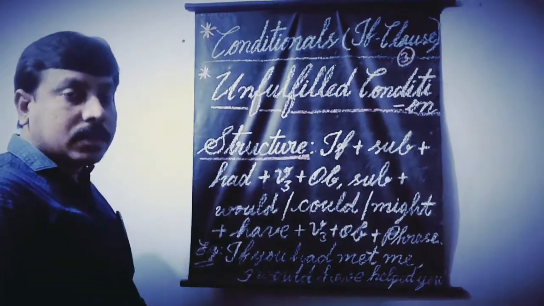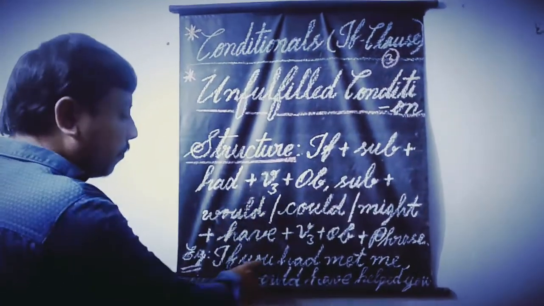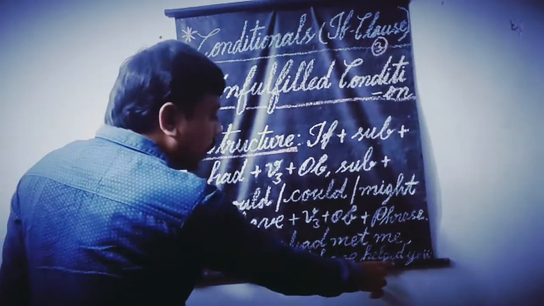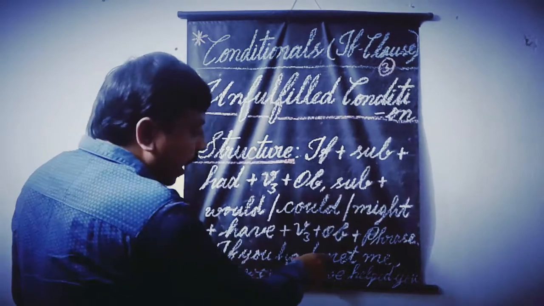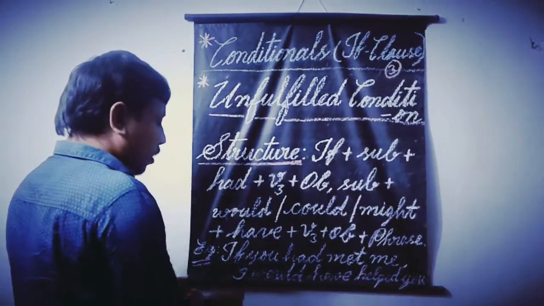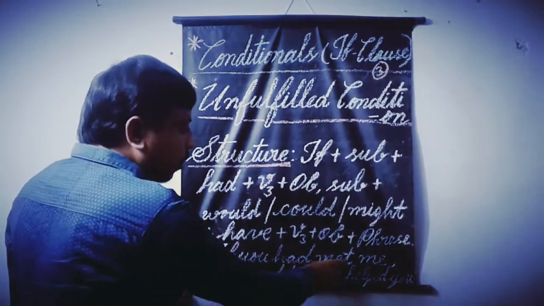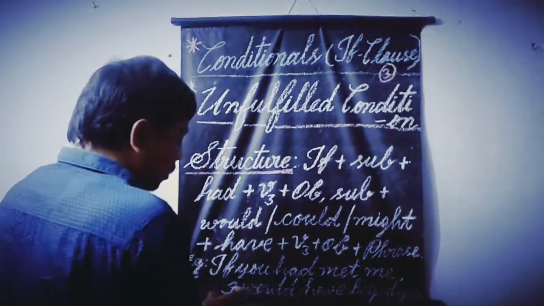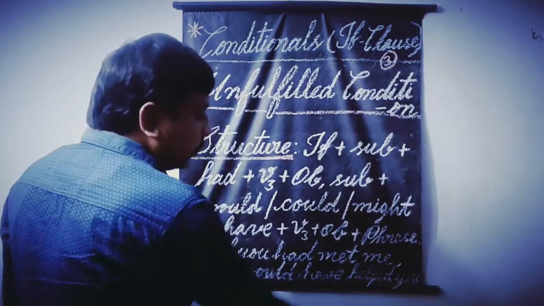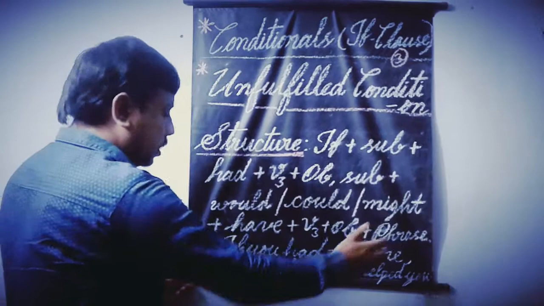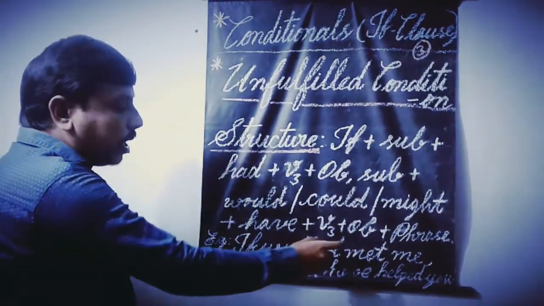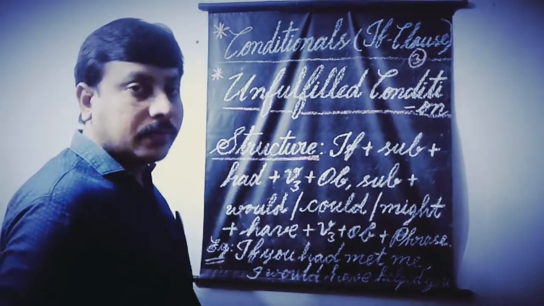Type 3 conditionals, if clause. If you had met me, I would have helped you. If plus past perfect tense, comma, subject plus would have plus third form of the verb plus object. Okay. If you had met me, I would have helped you.